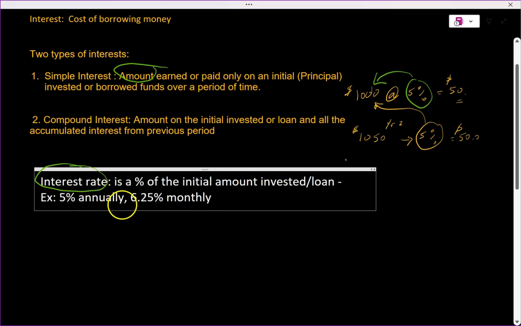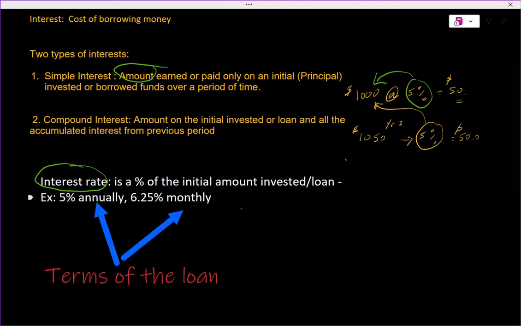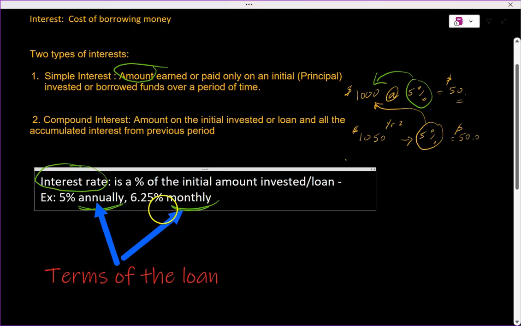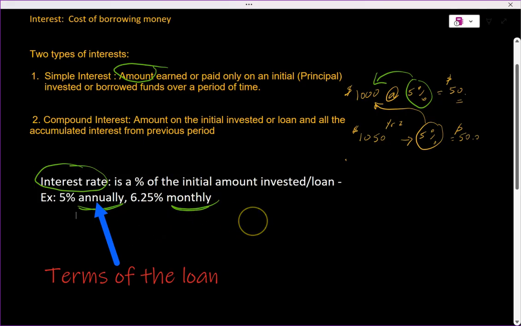Or in different financial products, it could be something like 4% monthly. So this becomes monthly instead of annually, and we're going to deal with that too. It means every month they give you that rate instead of every year, so obviously this is more favorable. And this is how we talk about interest amount in terms of interest rate.